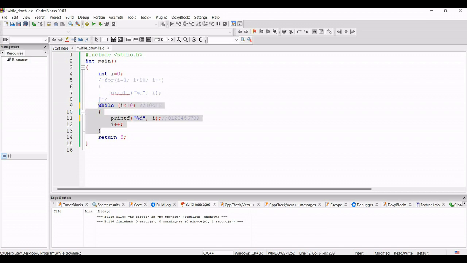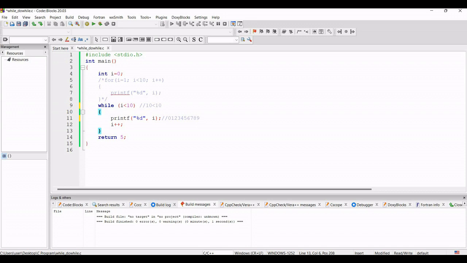But inside this while loop we can't give any bounded range. So when I am not able to recognize what the range will be, at that time I will use the while loop instead of the for loop. So this is the function of the while loop. So in this way we can very easily use this while loop inside our C program.